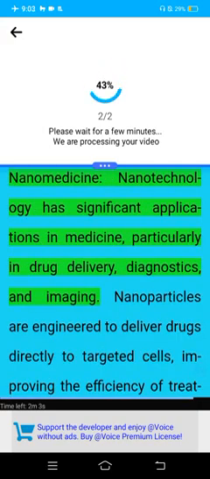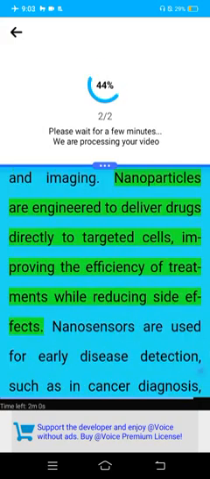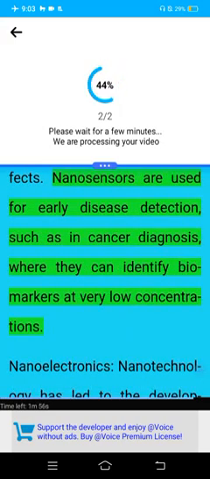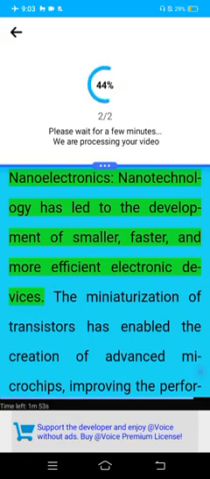Nanomedicine. Nanotechnology has significant applications in medicine, particularly in drug delivery, diagnostics, and imaging. Nanoparticles are engineered to deliver drugs directly to targeted cells, improving the efficiency of treatments while reducing side effects. Nanosensors are used for early disease detection, such as in cancer diagnosis, where they can identify biomarkers at very low concentrations.